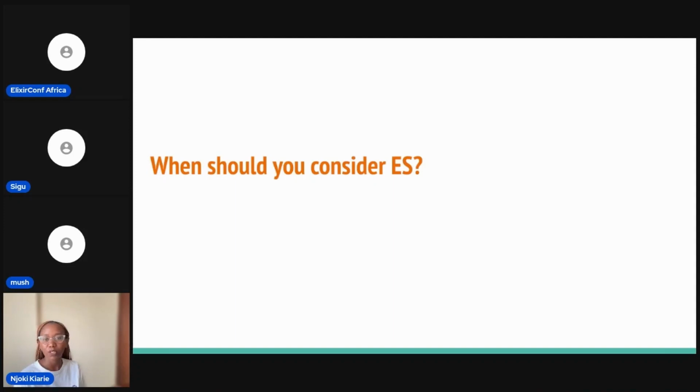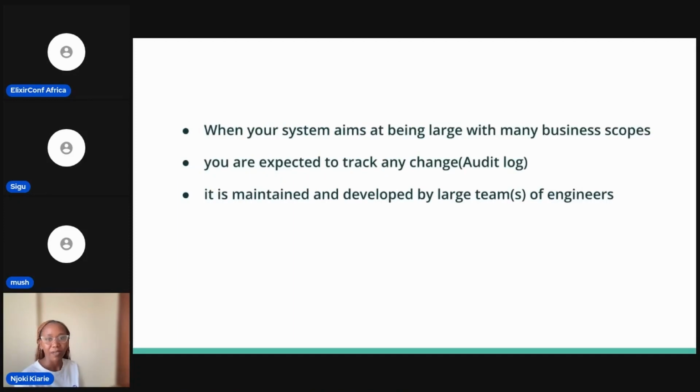So when should you consider event sourcing and CQRS as opposed to our normal way of writing applications? I have three. One, when your system aims at being large with many business scopes. Think of a retail store where you have shipping, the actual e-commerce store, products, all these things. If you know your system is going to grow and there will be many subdomains in that domain, then event sourcing and CQRS will be a good way to go.